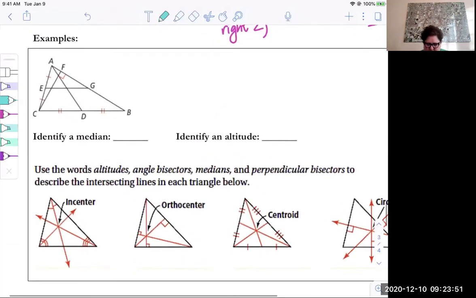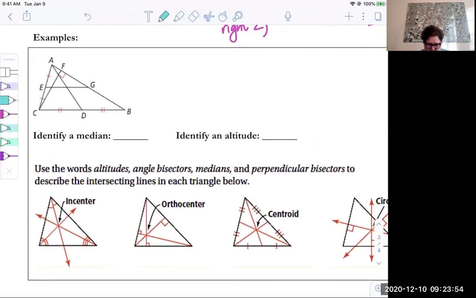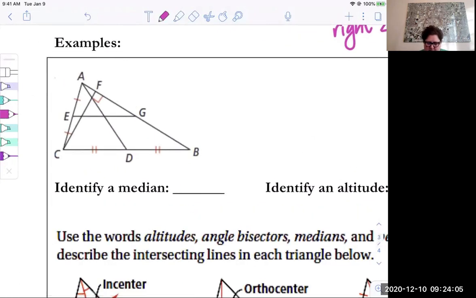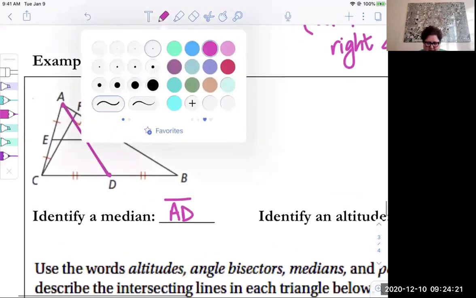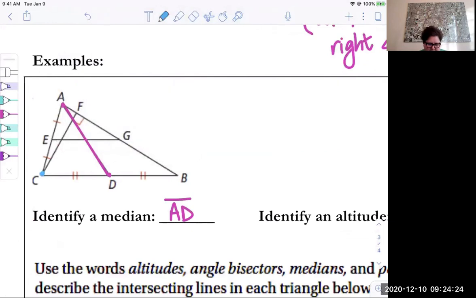Okay, just a couple quick examples here. It says identify a median. Remember that a median goes from a vertex to the opposite midpoint. So where would there be a median? A to D. Segment AD is a median because it goes from a vertex to the opposite midpoint. Again, that's not a centroid, that's a median, it's this segment. Identify an altitude. So an altitude needs to go from a vertex perpendicular to the opposite side or the line containing the opposite side. So the only place there's a right angle there is segment CF.